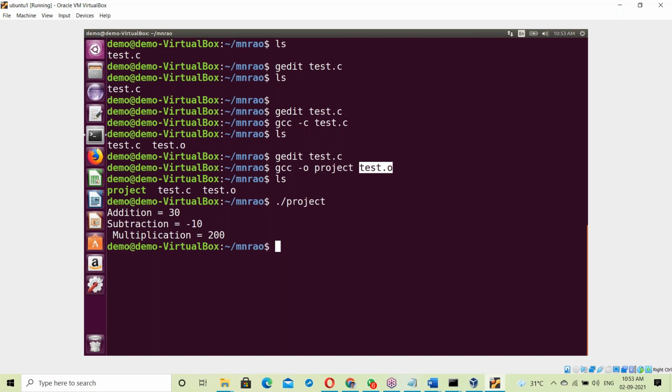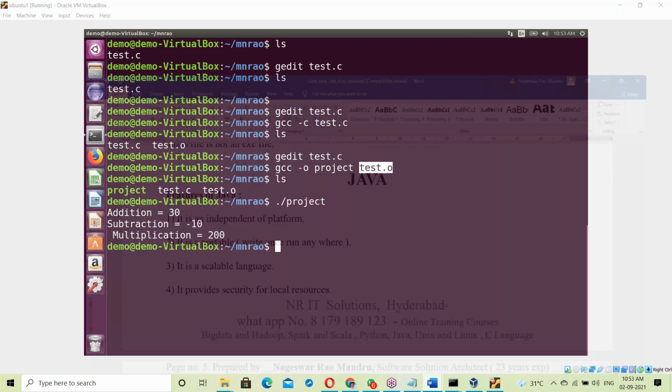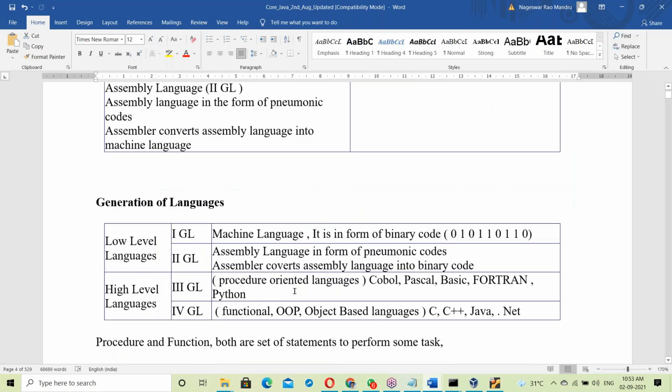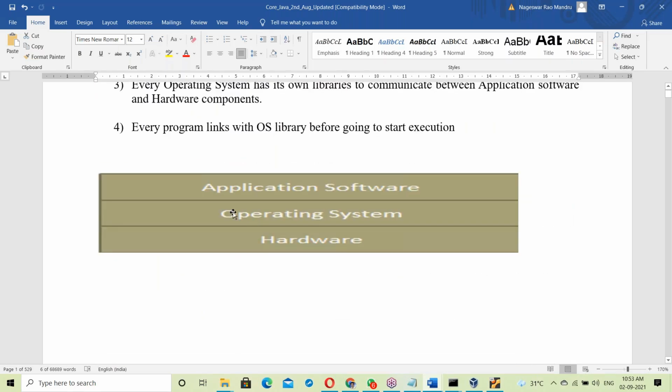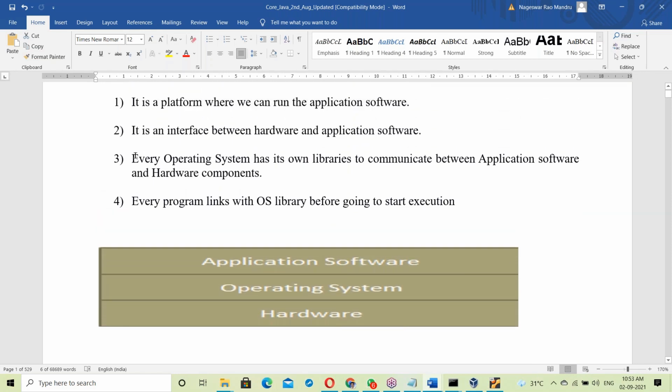Yesterday we discussed that every OS has its own library to communicate between application software and hardware components, right?